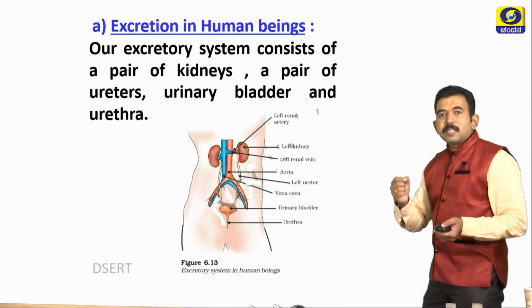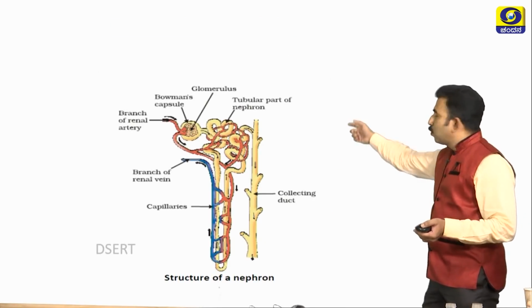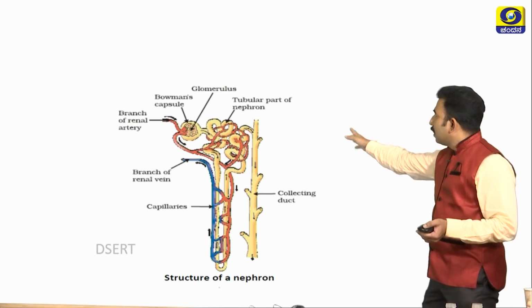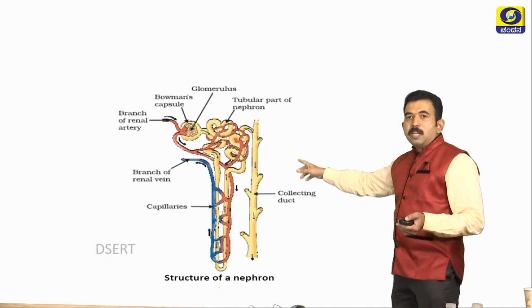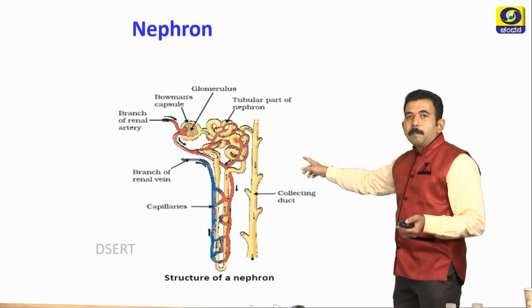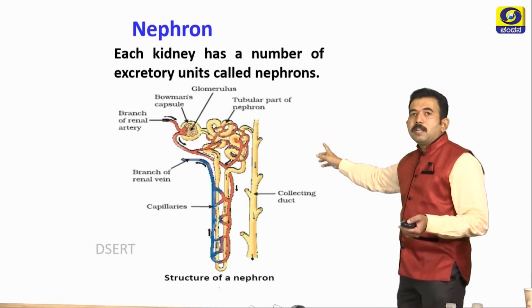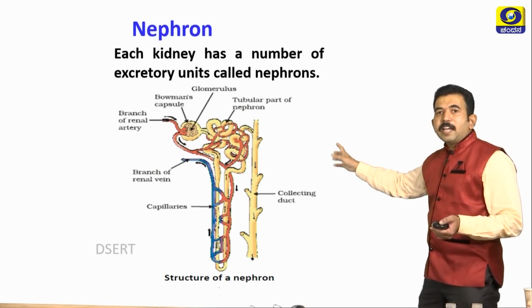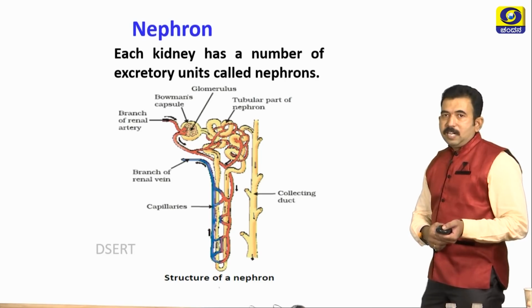Next, let us study the nephron, which is the structural and functional part of our excretory system. These nephrons are present in our kidney. Please observe this picture. What is it? Yes, it is the nephron. Nephrons are present in large numbers in kidneys. These are the excretory units of the kidney.